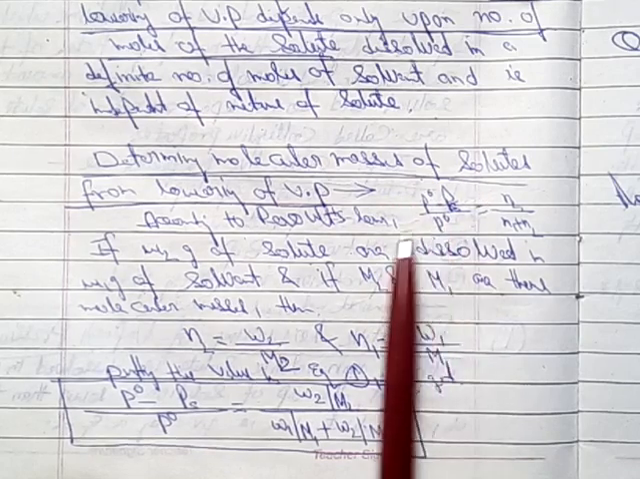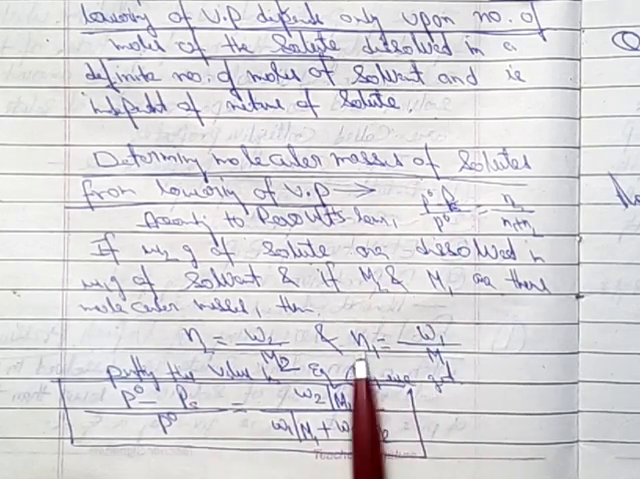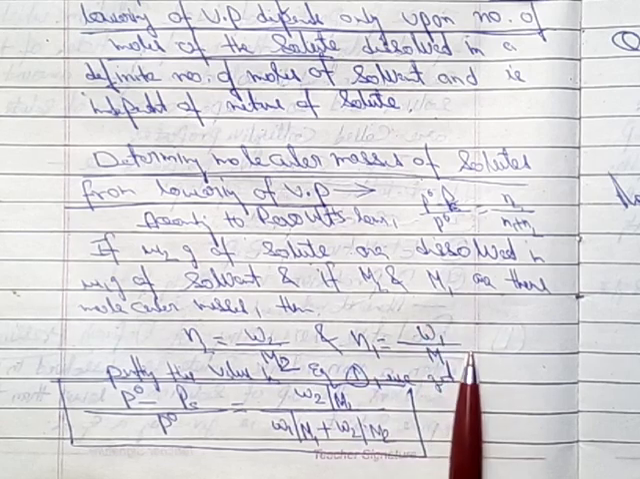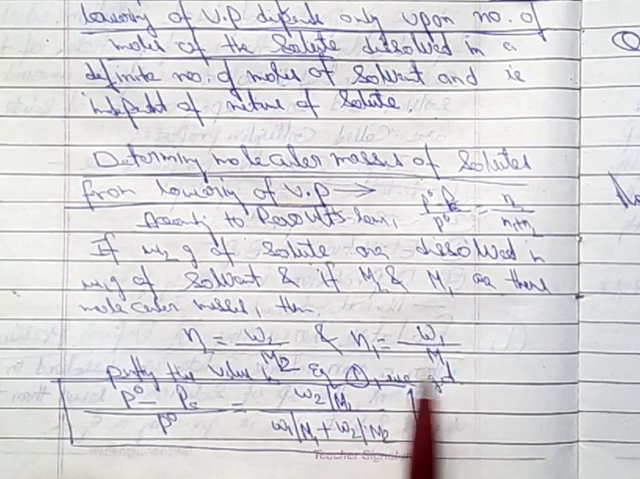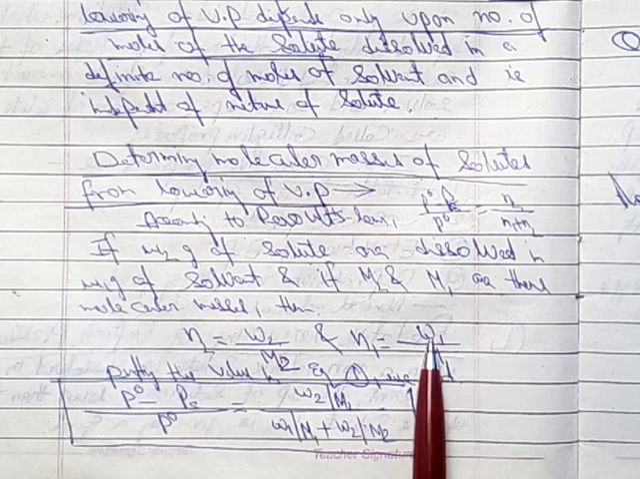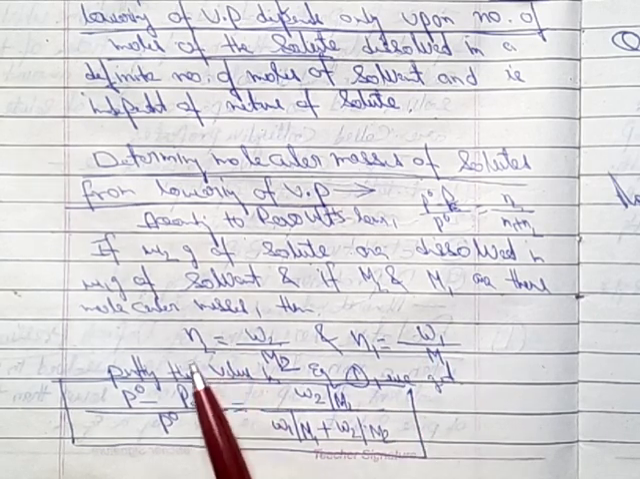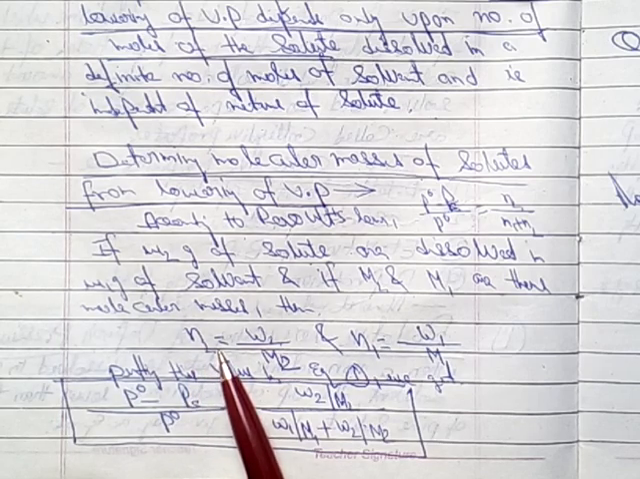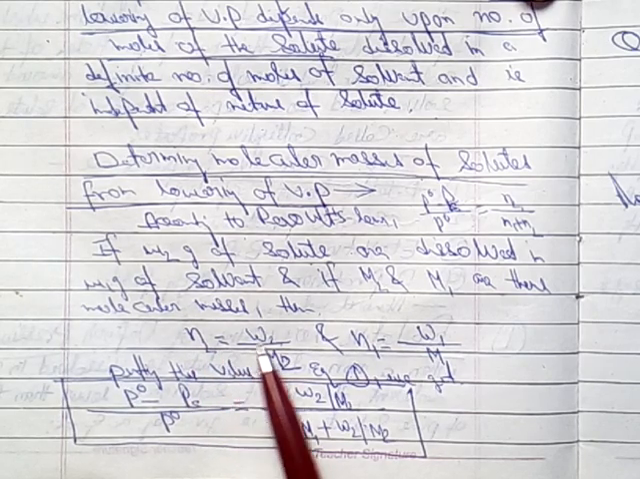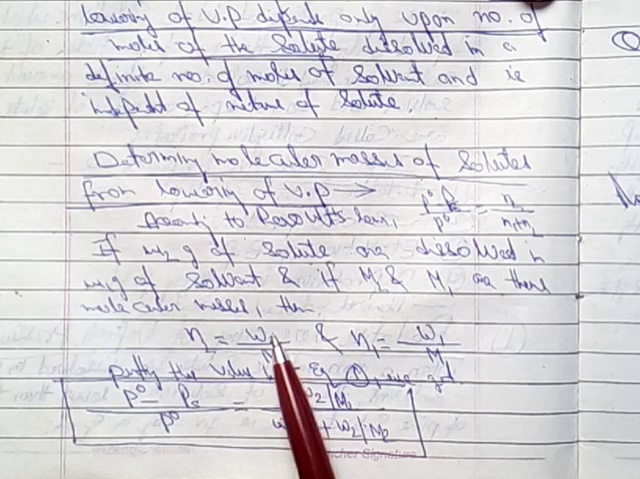How will we do that? In place of N1 and N2, what can we use? In place of the number of moles, we can use given mass divided by molecular mass. So given mass is W1 and M1 stands for molecular mass. In the same way, if we consider N2 as the number of moles of solute, it equals the mass of solute W2 divided by the molecular mass of solute.